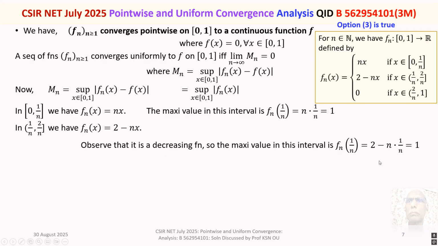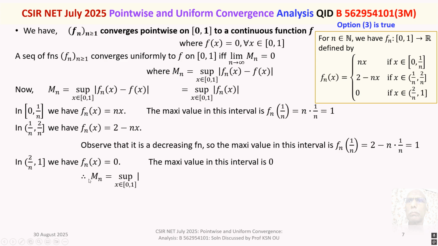Fn of 1 by n is 2 minus n into 1 by n, that is 2 minus 1, that is equal to 1. In the third interval, 2 by n to 1, we have fn x is equal to 0. It's a constant function. The maximum value is 0 itself.